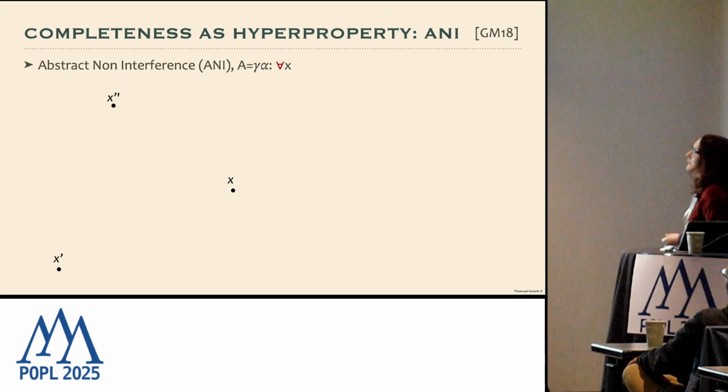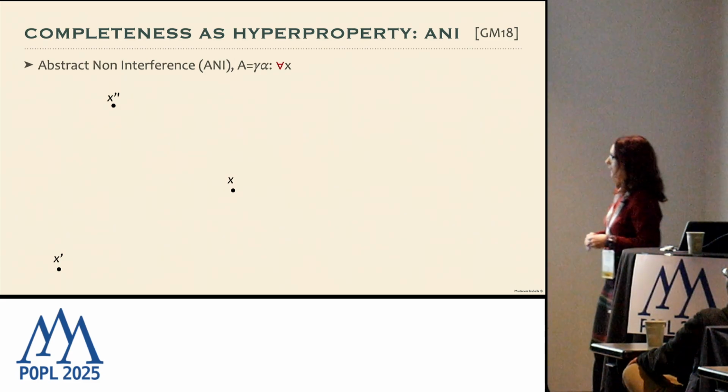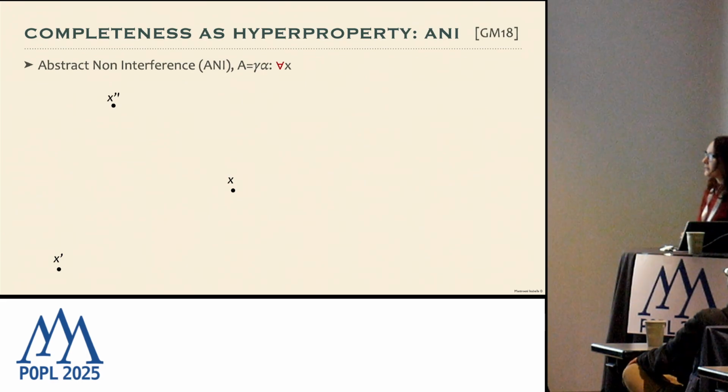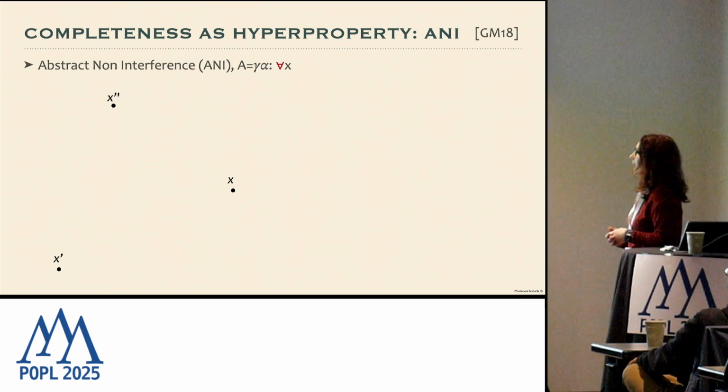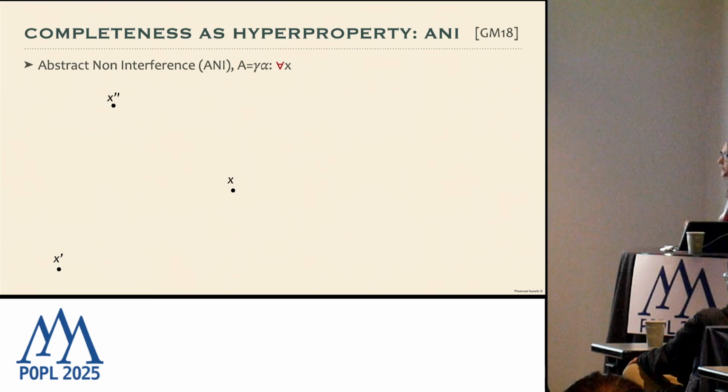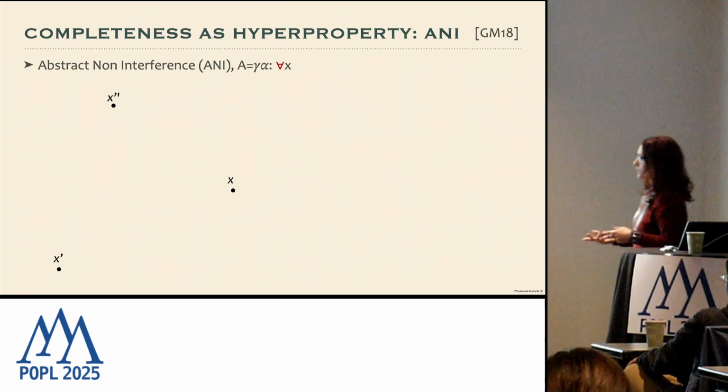So let's see what abstract non-interference is. As I said, it is a notion introduced in language-based security, but then generalized as a generic property on programs. And it is a hyperproperty because it doesn't hold on single computations, but it holds on sets of computations. In particular, it is a two-hyperproperty because it compares pairs of computations.